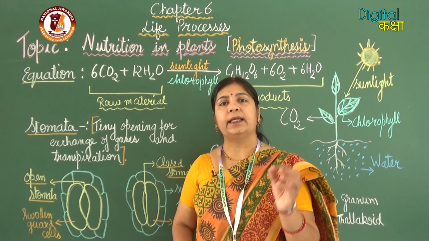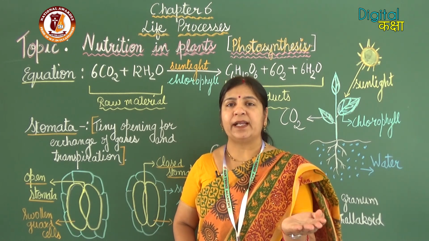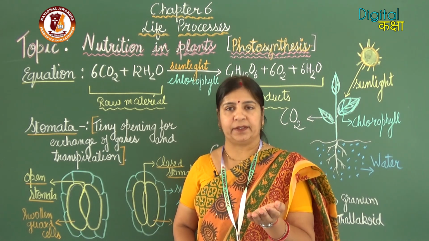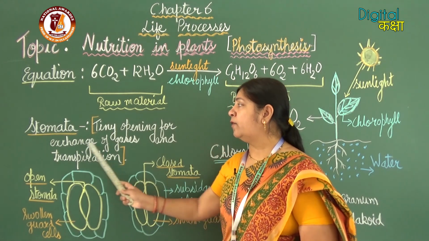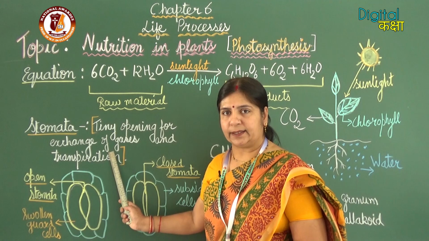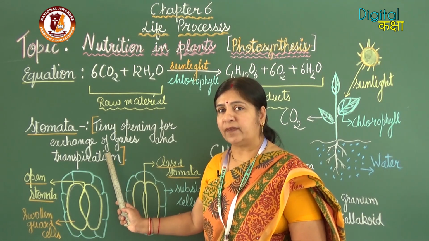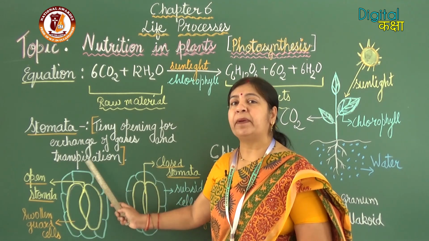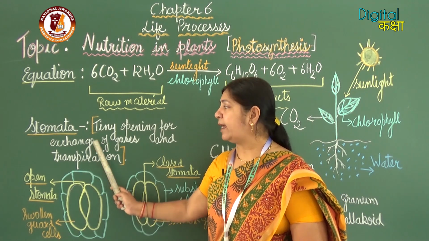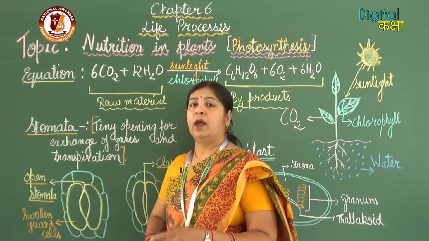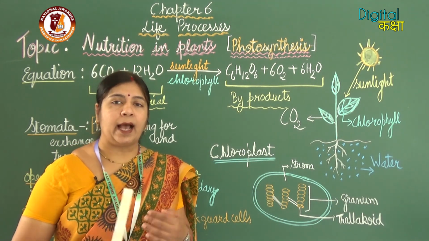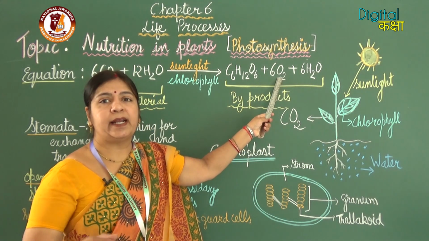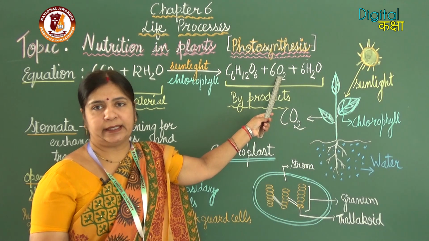Stomata is the tiny opening which is present in the leaves, and it is the tiny opening for exchange of gases and transpiration.